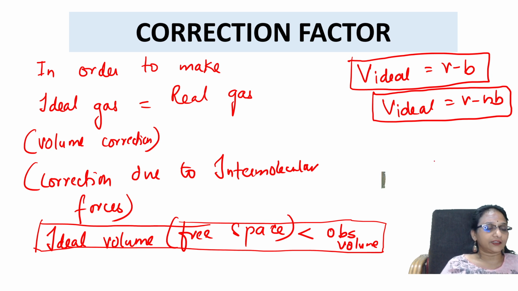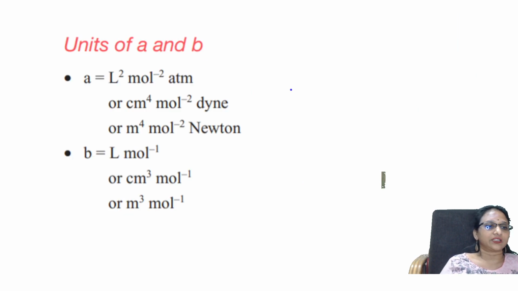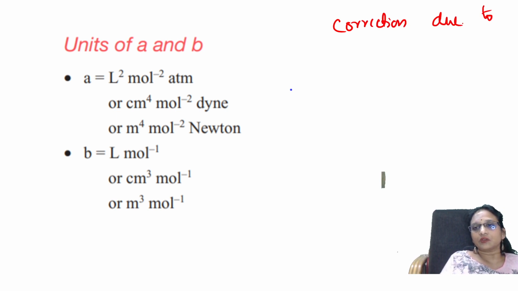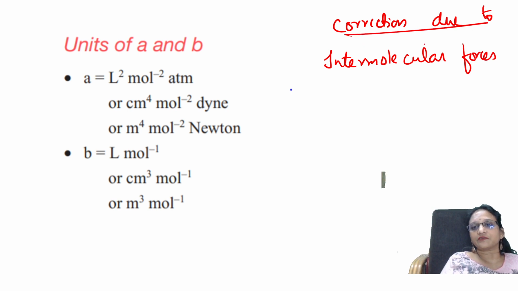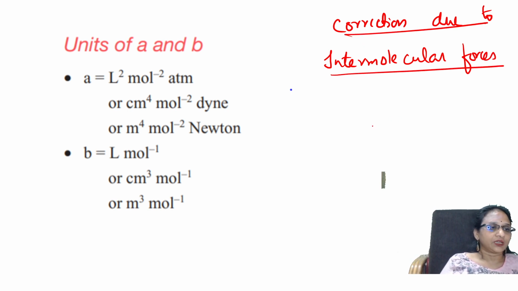And then for the correction due to intermolecular forces, he said one thing.